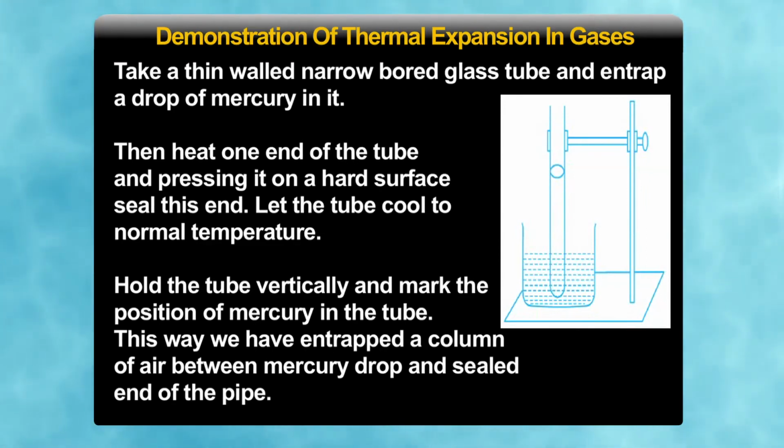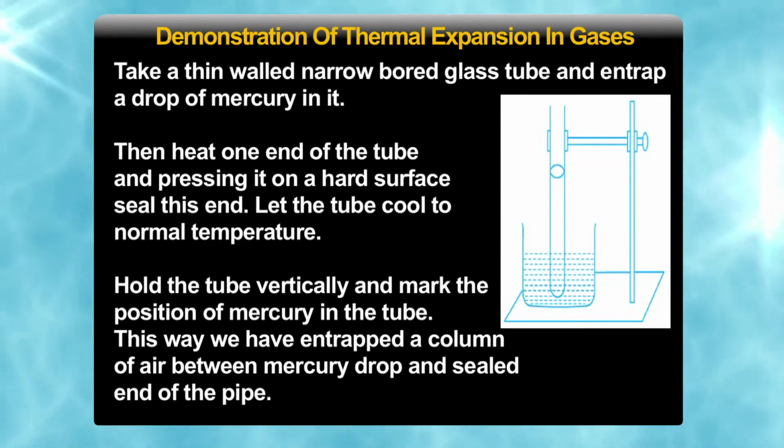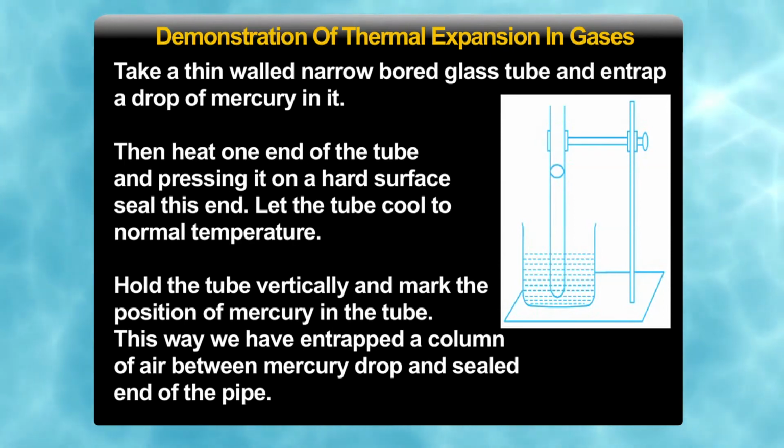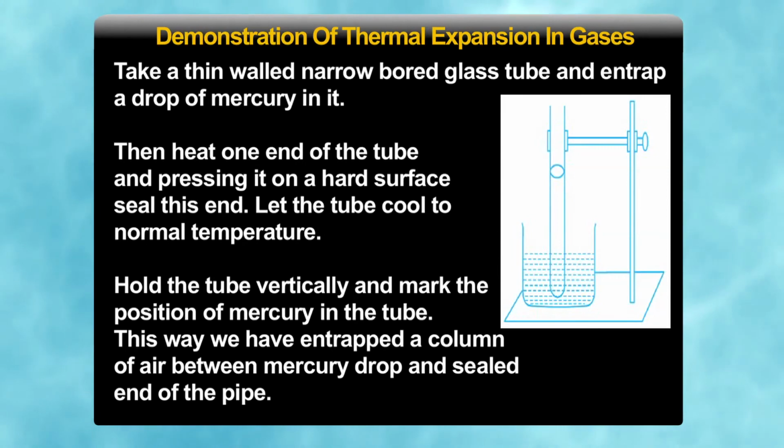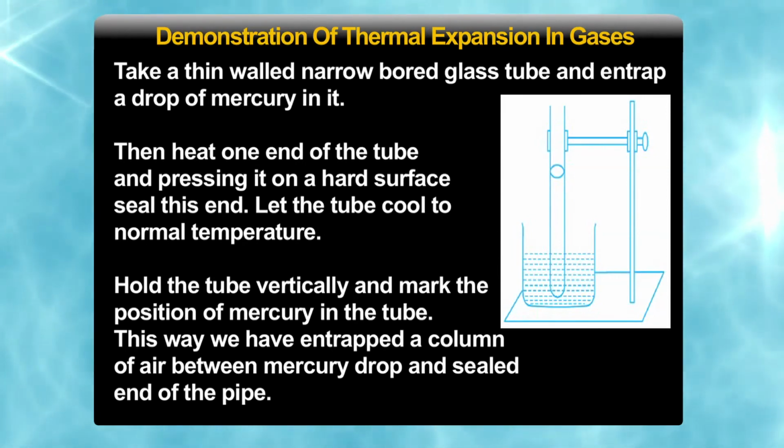Now, even if we warm the air column by holding it in our hand, we can see the drop of mercury shifting its position. Does it move up or down? We conclude from this experiment that gases have higher expansion even for a small rise in temperature.